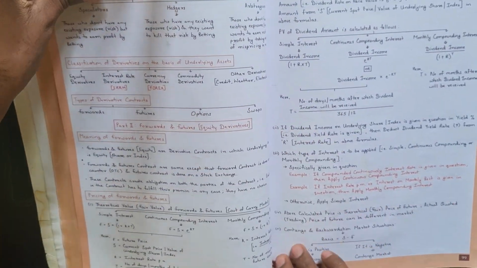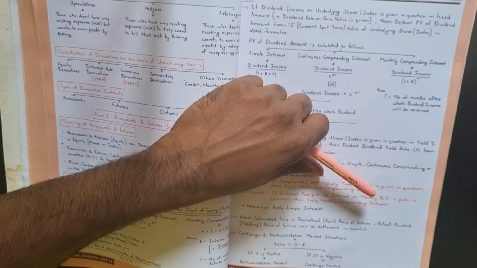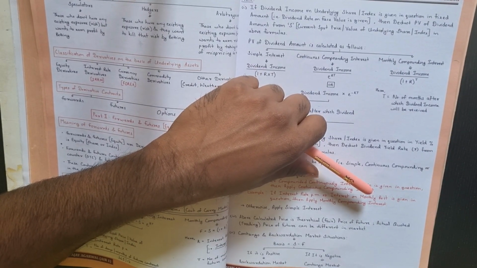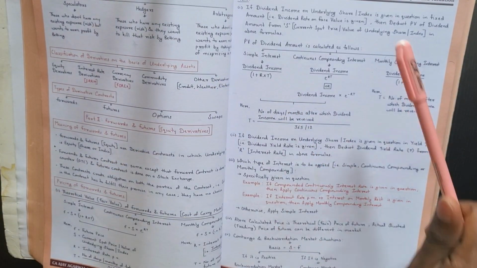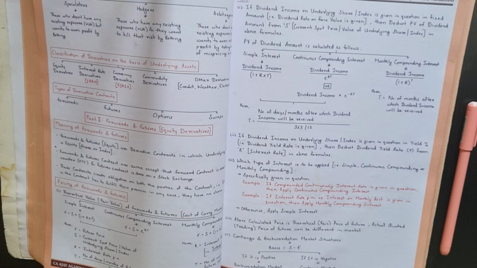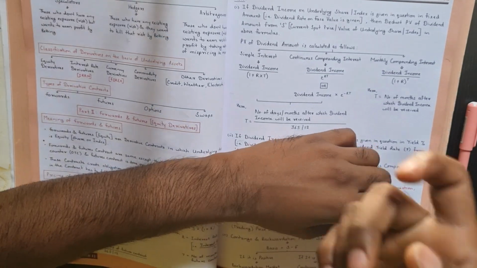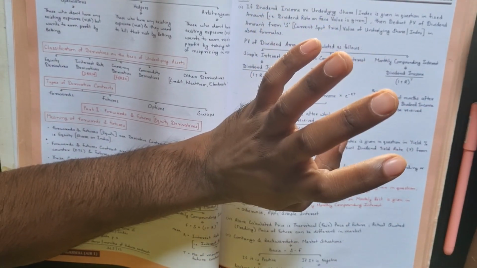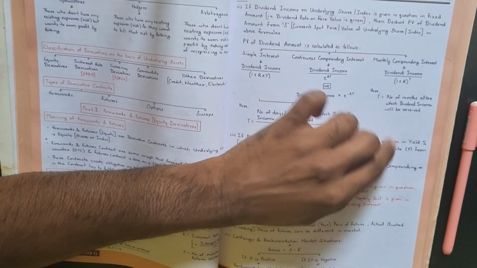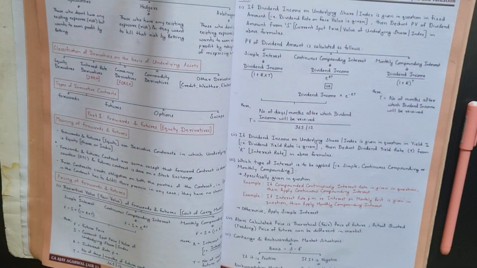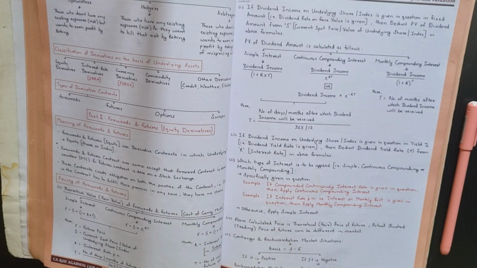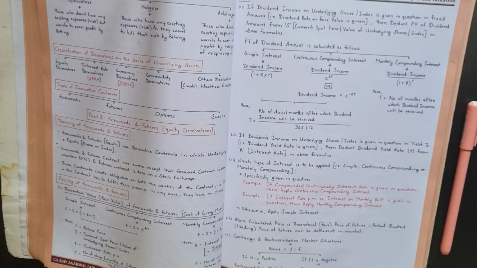Next, there are some notes given here. If dividend income on underlying share or index is given in the question, then what you have to do is this. Suppose it is given in the question as a fixed amount, let's suppose dividend is given as rupees 4, or a percentage is given on face value, let's suppose 40% of 10 rupees, so 4 is my amount. Then deduct the PV of the dividend amount from S in the above formula.